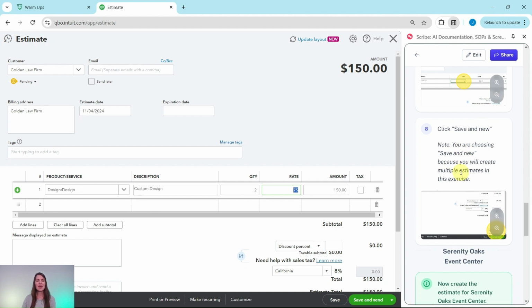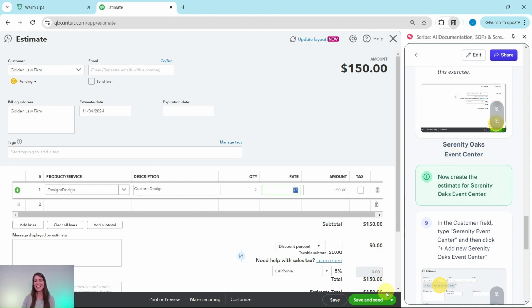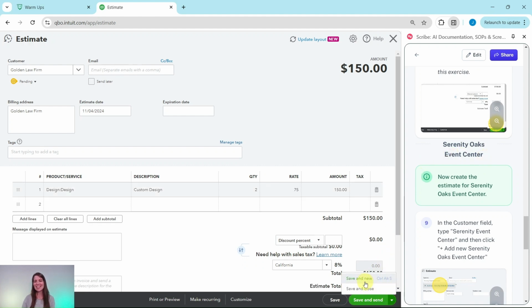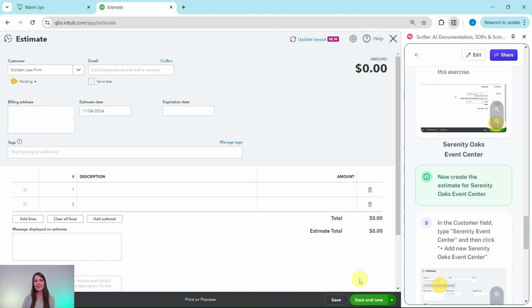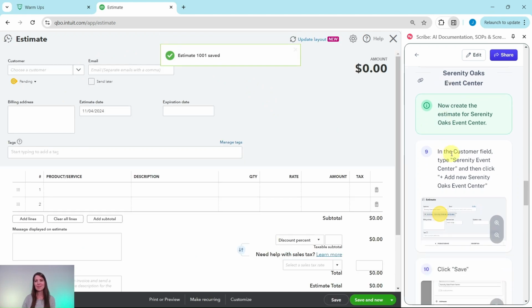The reason that we are choosing this is because we are going to create multiple estimates in this exercise. So let's make it easier for ourselves. Go ahead and click on the down arrow here and then select Save and New. And now a new blank estimate will show up for us.